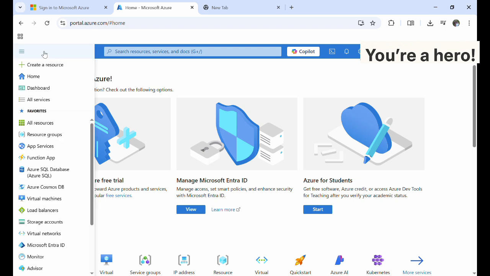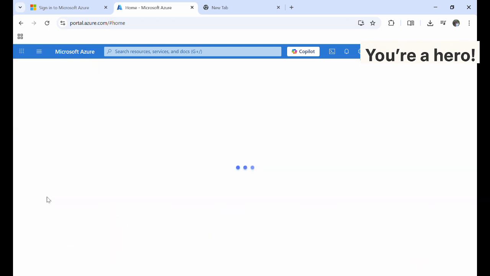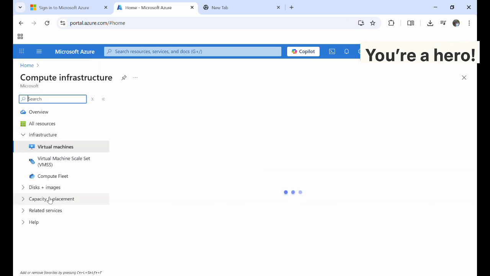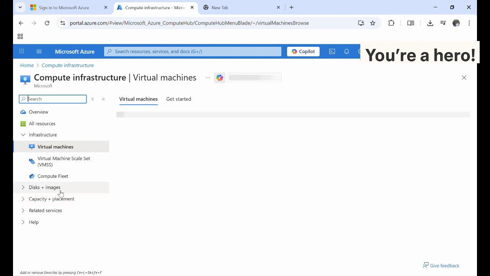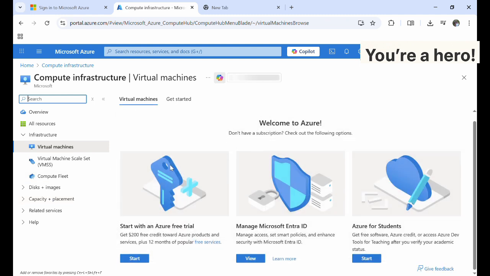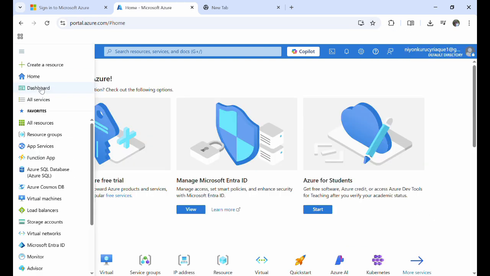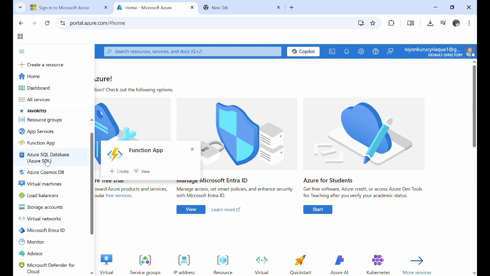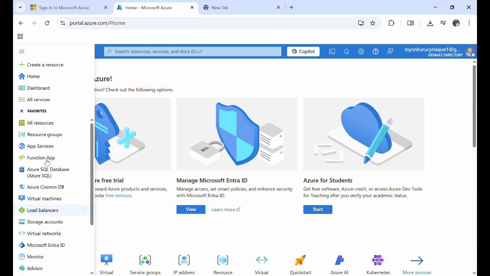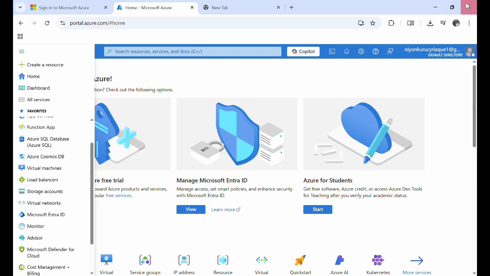I'll guide you step by step through the process of creating a virtual machine in Microsoft Azure using the Azure portal. We'll cover the basics of what a virtual machine is, why we use them, and then dive directly into the Azure interface to deploy one. By the end of this walkthrough, you'll know exactly how to create, configure, and connect to a Windows Server virtual machine, all without writing a single line of code.